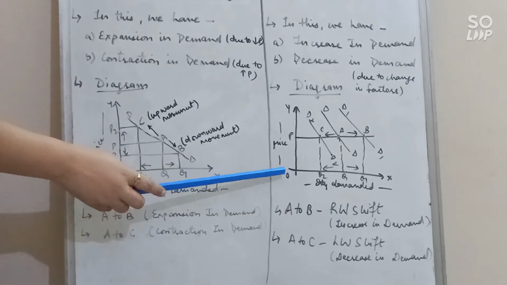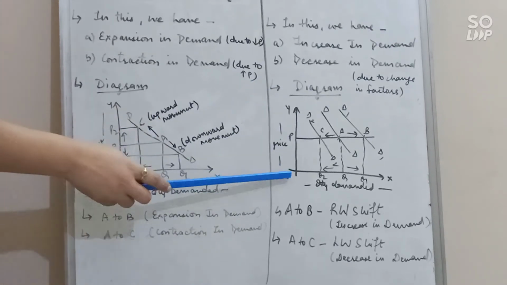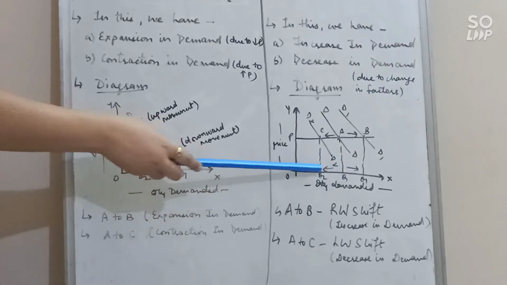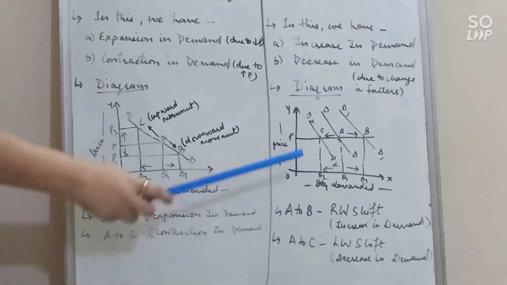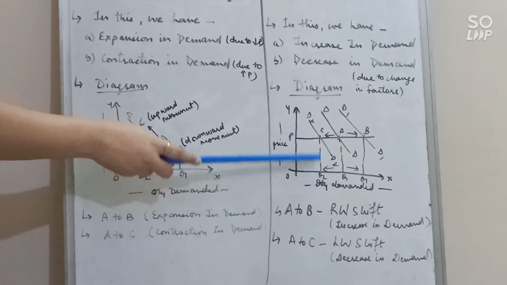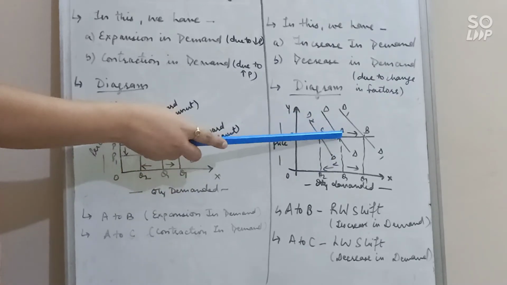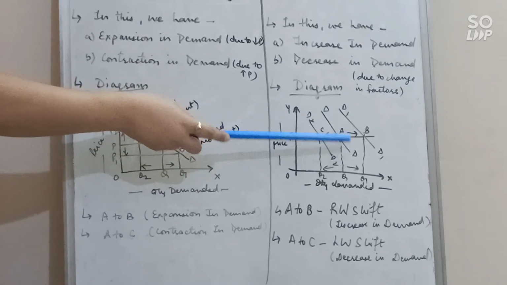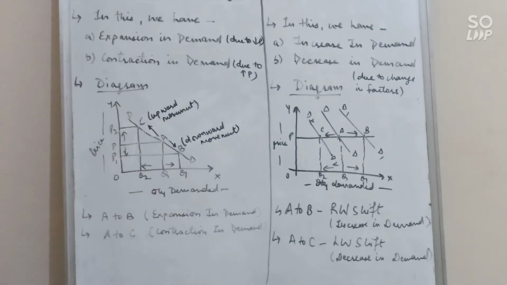And similarly, if there is a fall in the quantity due to factors other than price, it means we were at point OQ, now we are at point OQ2. So quantity decreased from OQ to OQ2. We can see here, we are at point C. Price remains the same, there is no change in price, but quantity decreases due to other reasons. Now we are at point C and we have a new demand curve, D2 D2. Earlier we were at point A and now we are at point C. So this shift from DD to D2 D2 is known as leftward shift. So A to C shows leftward shift, which is also known as decrease in demand.